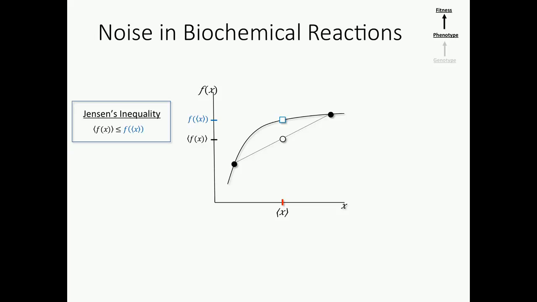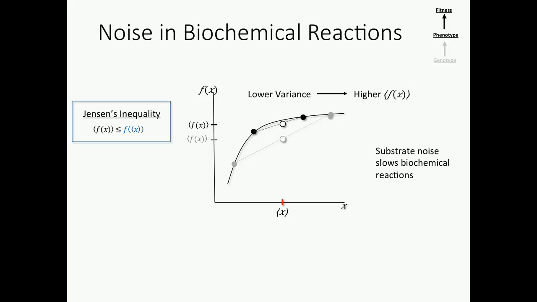So this is Jensen's inequality, which is familiar to most of us. Now what happens when you reduce the variance? So we can lower the variance between these two points, and what happens is that the average rate, or the average function, increases. So what this means is that noise in the substrate will slow biochemical reactions. Okay, so that's the prediction.